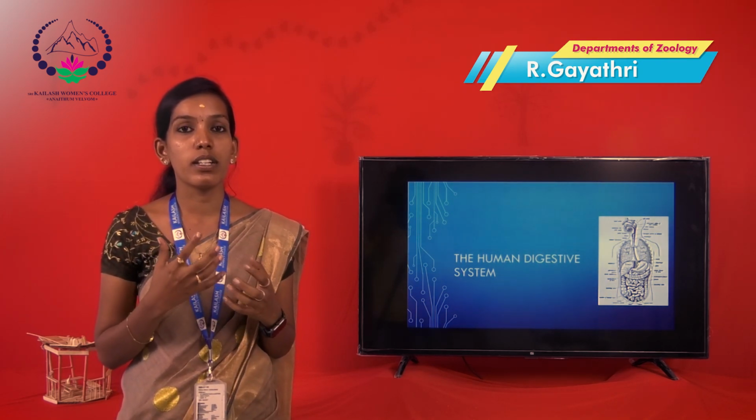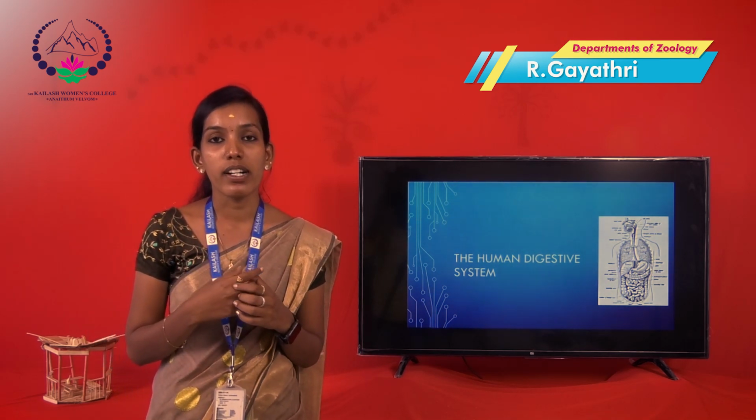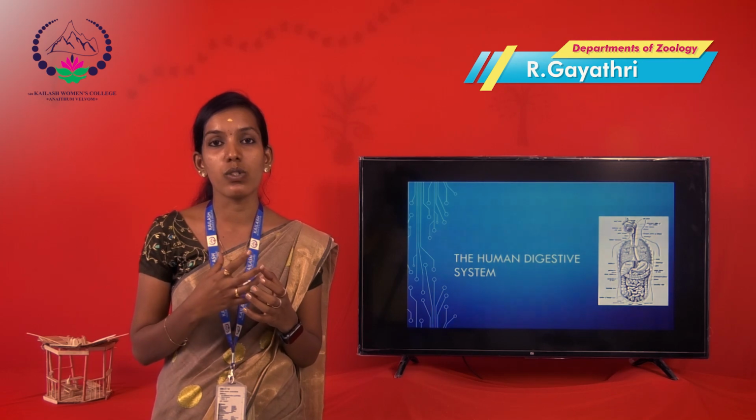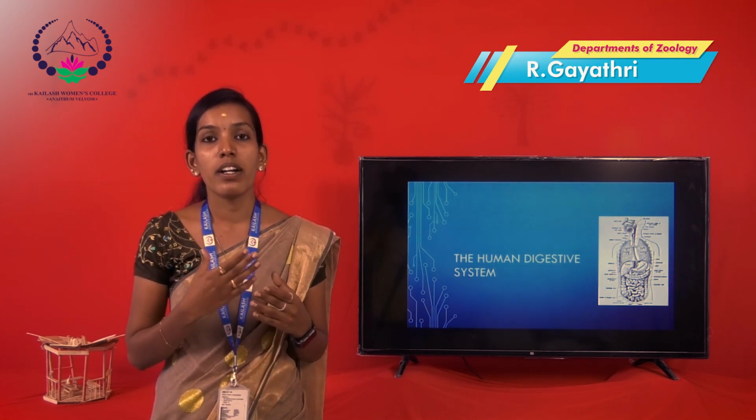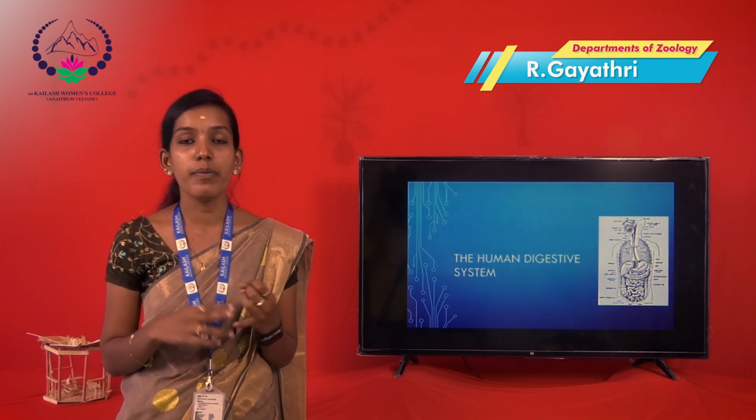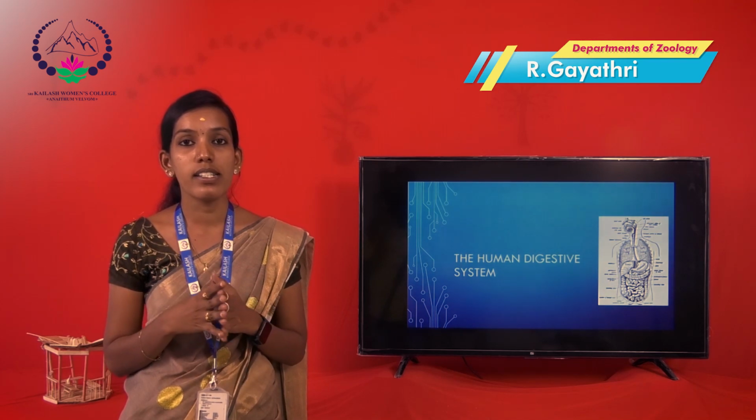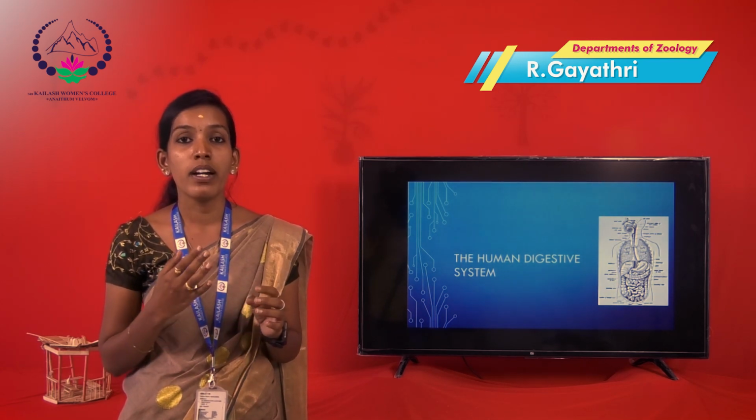The human digestive system is the process of breaking down food into small particles that can be absorbed by the cells. This is called the digestive system. The digestive system is a connected tract from the mouth onward. The digestive system is also known as the human alimentary canal.